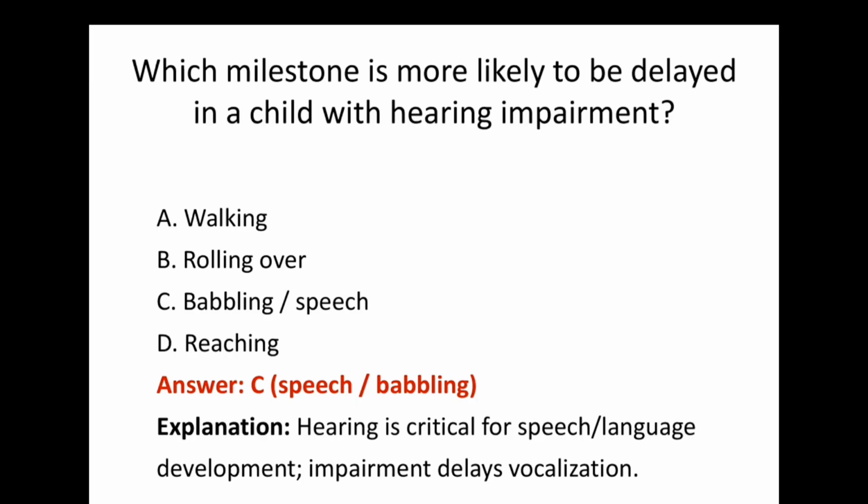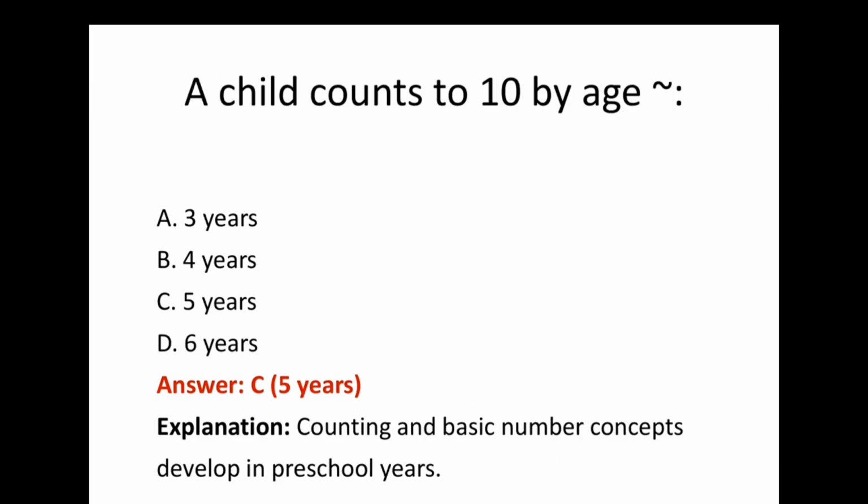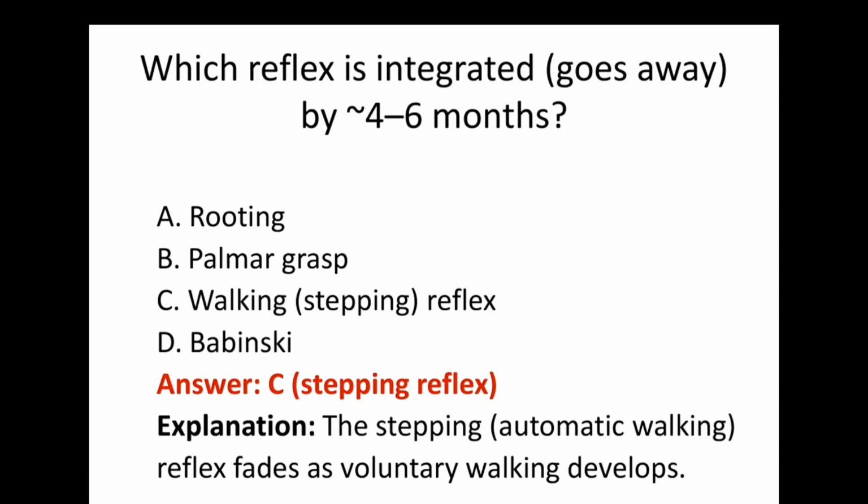So hearing impairment delays vocalization. Then, a child can count to 10 by age. And the answer is C, 5 years. Counting and basic number concept development occur in the preschool years. Then next question, which reflex is integrated or goes away by 4 to 6 months? The answer is the stepping reflex, or automatic walking, which goes away as voluntary walking develops.